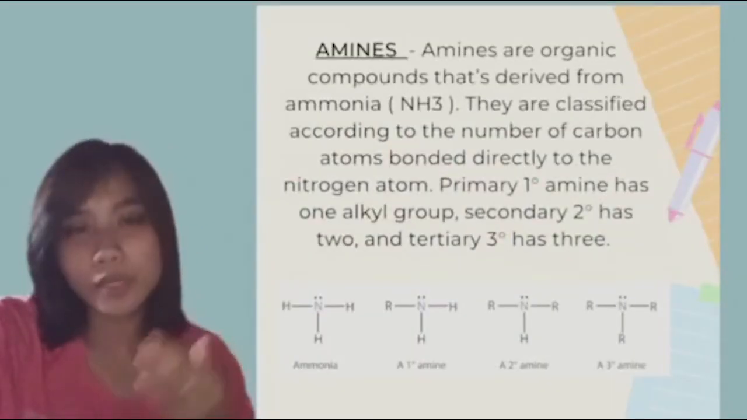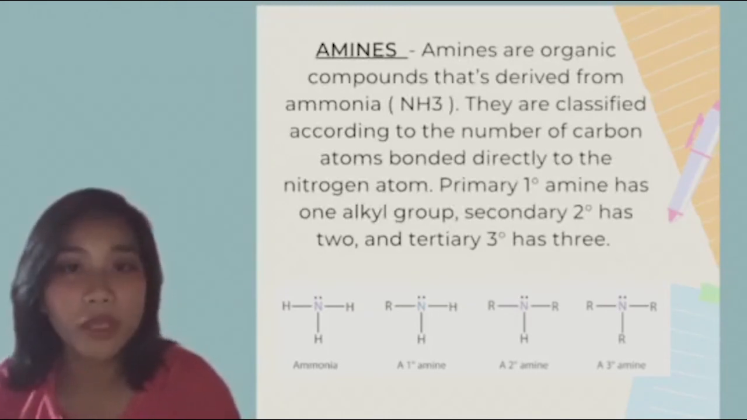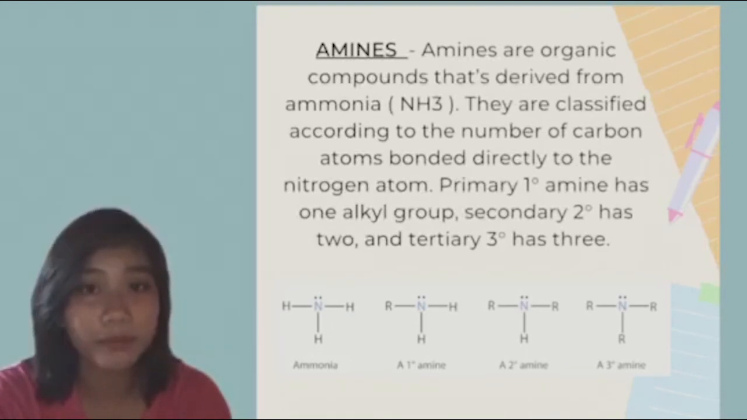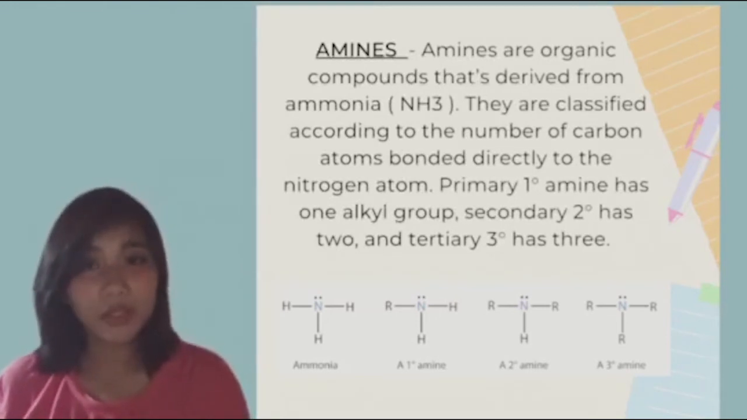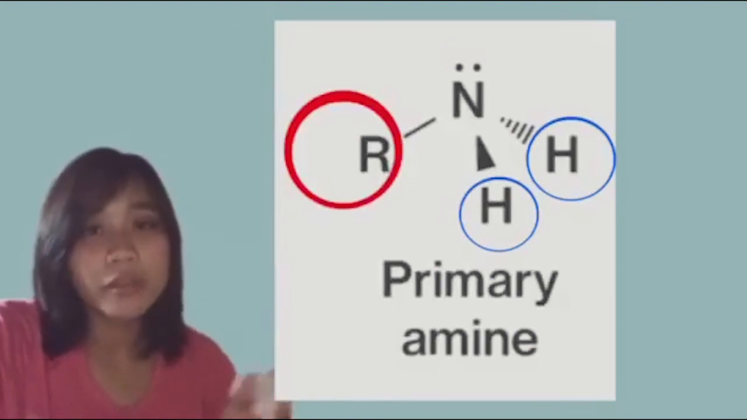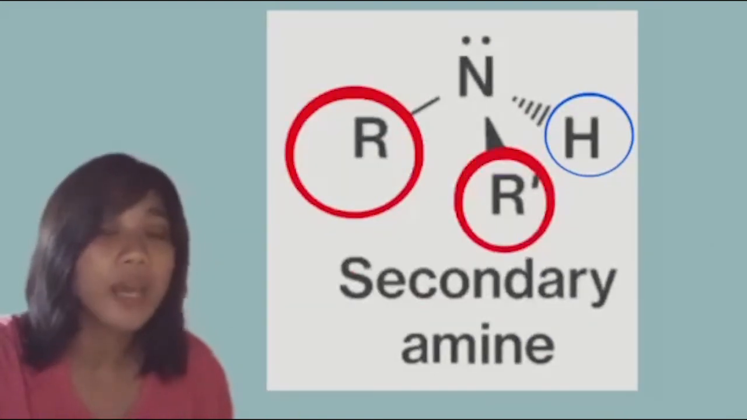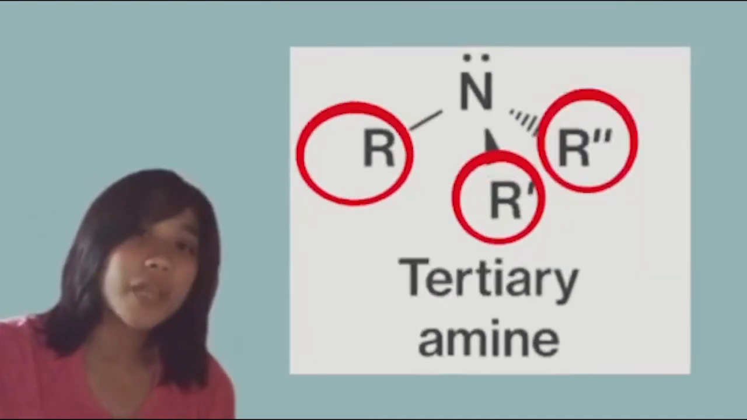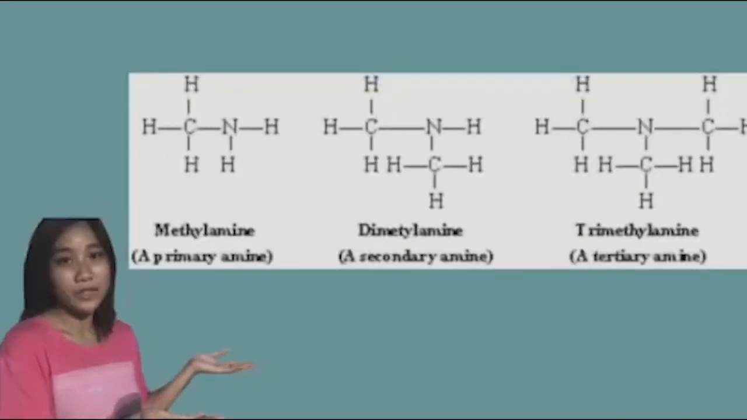The second functional group is the amino group. Amines are organic compounds derived from ammonia or NH3. They're classified according to the number of carbon atoms directly bonded to the nitrogen atom. Primary amine has 1 alkyl group, secondary has 2, and tertiary has 3. In the primary amine, the nitrogen is bonded to 2 hydrogens and 1 carbon group. In the secondary amine, nitrogen is bonded to 1 hydrogen and 2 carbon groups. In the tertiary amines, nitrogen is bonded to 3 carbon groups. Here are some examples of amine.